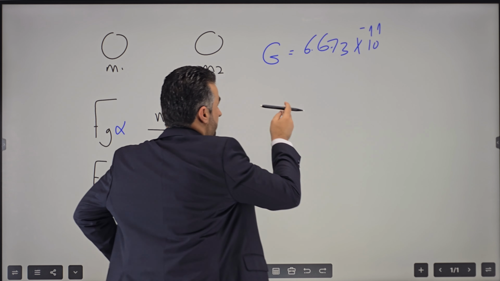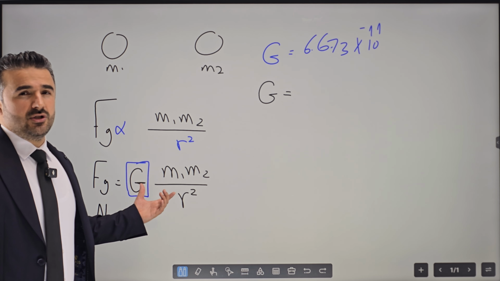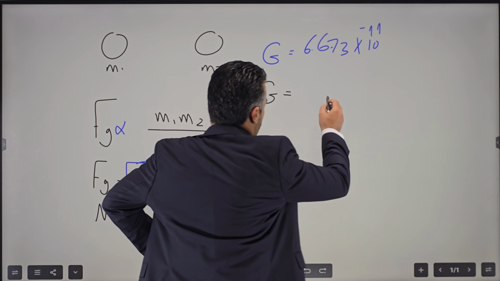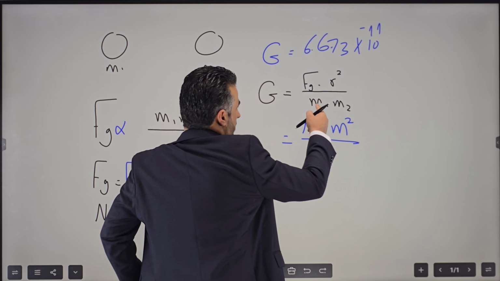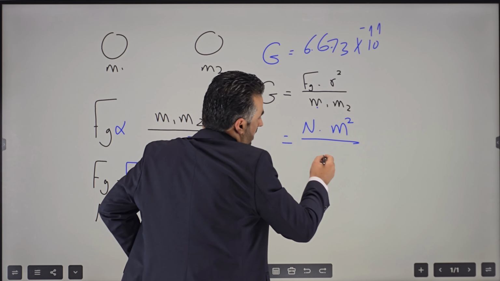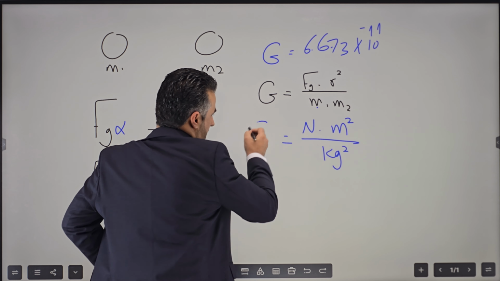If you want to know the unit of G, you don't have to memorize the unit. If you know the equation, make G the subject, the constant for universal gravitation. If you make this one the subject, that'll be Fg times the distance squared divided by m1 times m2. So once again, at this point, we can say the unit will be what? The unit of force is Newton. The unit of distance is in meter, but because it is squared, we'll say meter squared. And the unit of this mass is kilogram, and this is kilogram. Kilogram times kilogram, that'll be kilogram squared, and that is the unit for the constant of universal gravitation here.